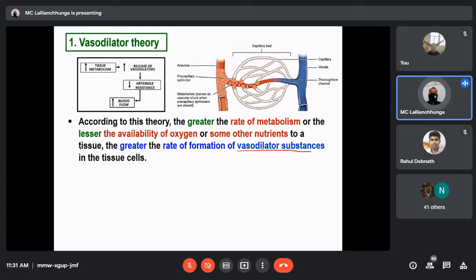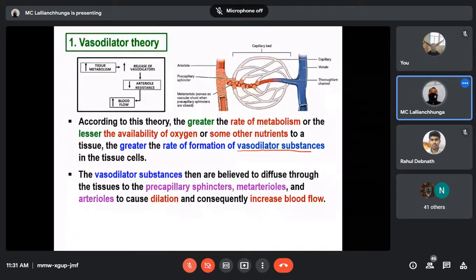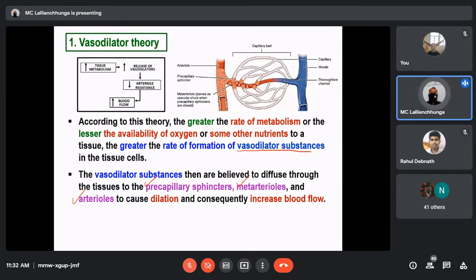Is this theory clear or not? Okay, next point. Vasodilator substances are then believed to diffuse through the tissues to the precapillary sphincter, metarterioles, as well as the arterioles, and they cause dilation. When there is dilation of the blood vessels, consequently there will be increased blood flow. I repeat once again.